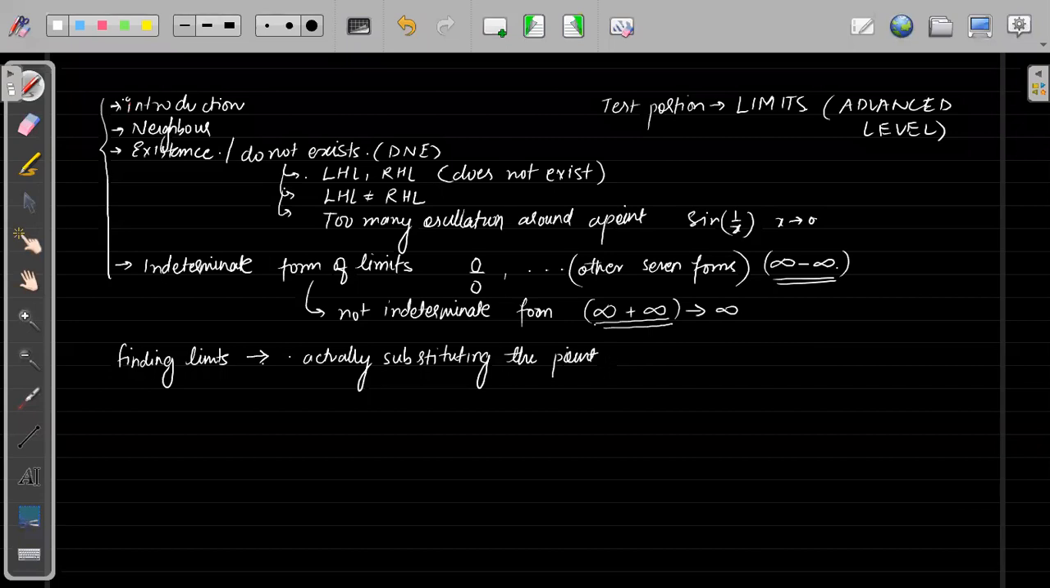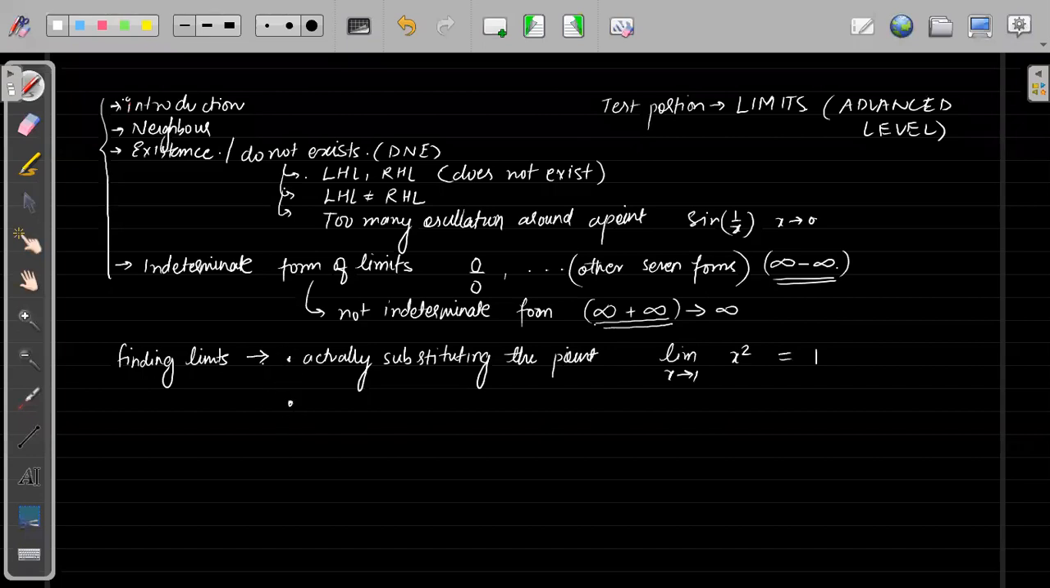When will we do that? When the limit is not of indeterminate form. When the limit is tending to a particular number, we will substitute. For example, the limit of x tending to 1 of x square. We know that this is not an indeterminate form, so simply we will substitute the value of 1 and this will be 1. Understood? This was the actual substitution.